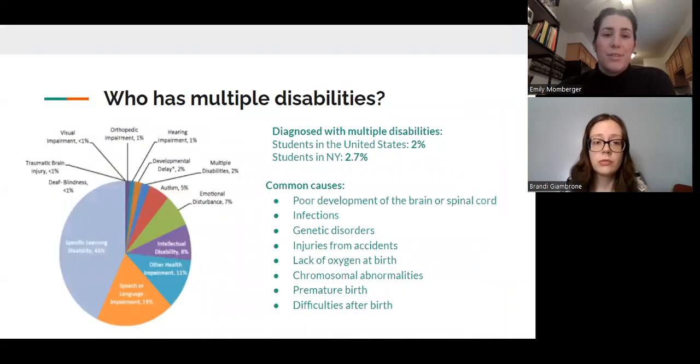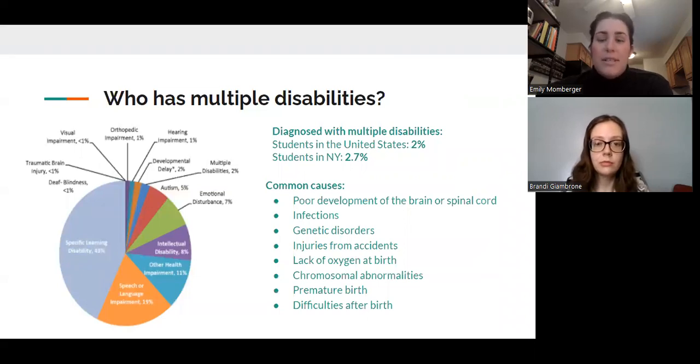So who has multiple disabilities? Within the United States, 2% of all students who receive special education services have multiple disabilities. In New York State in 2021, 2.7% of all students receiving special education programs and services were categorized as students with multiple disabilities. You can see in this graph that 2% for multiple disabilities is one of the smallest percentages of people categorized in IDEA.